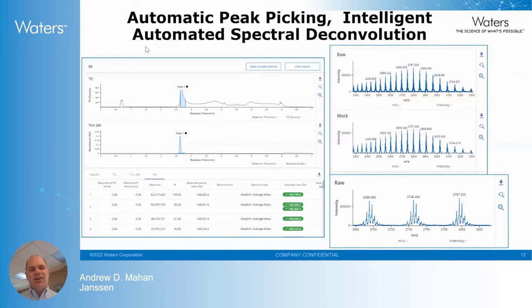So really our input is just that we have a protein, and the software will do all the work. We don't have to set mass ranges or any of the settings that we typically would have to do, like in MaxEnt. So it's very intelligent and does all the work. And as we can see, really clean, crisp data from the instrument.